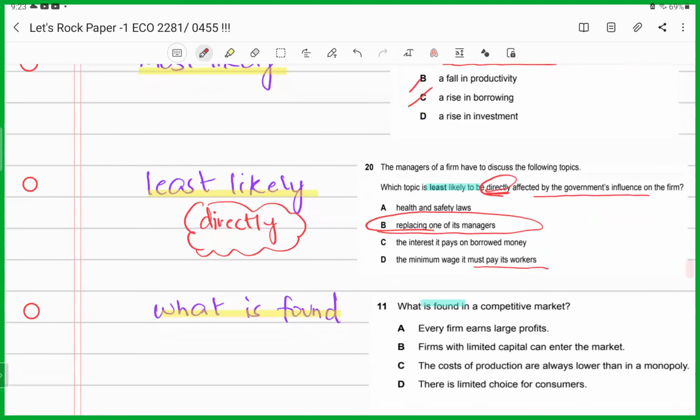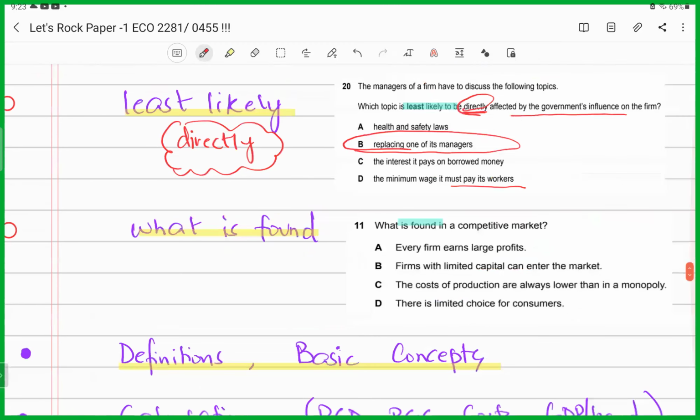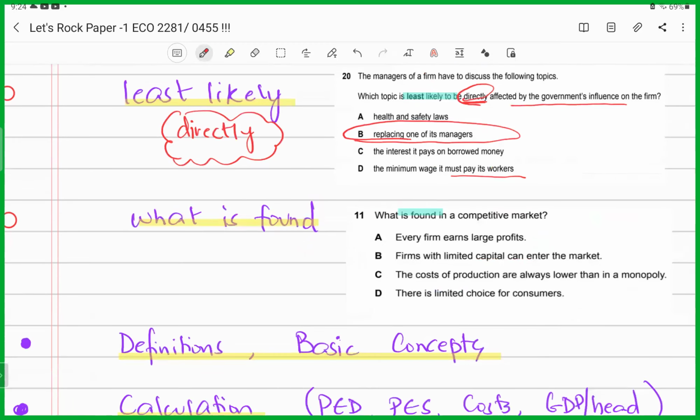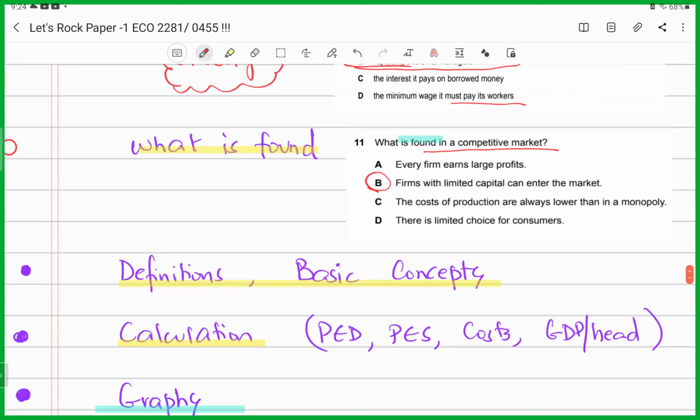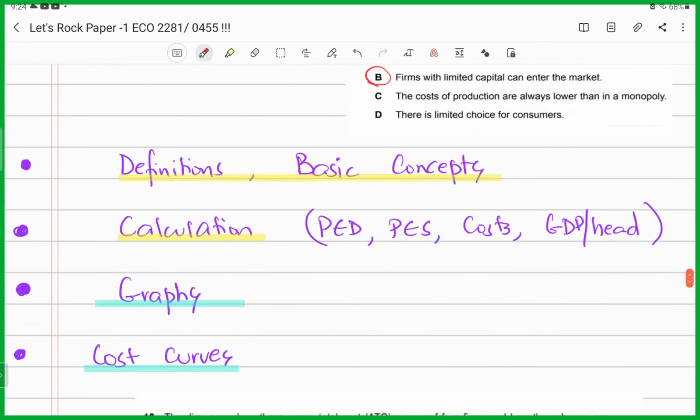Now, in this case, they are saying what is found in a competitive market. Yes, firms with limited capital can enter the market. So again, what is found in a competitive market? This means something which is naturally to be found in it. That has to be a part and parcel of a competitive market. Read the keyword. The hint is there in the question. Keep your definitions, keep your basic concepts intact. They could ask calculation of price elastic demand, calculation of price elastic supply.